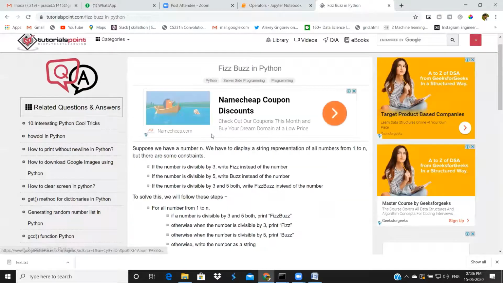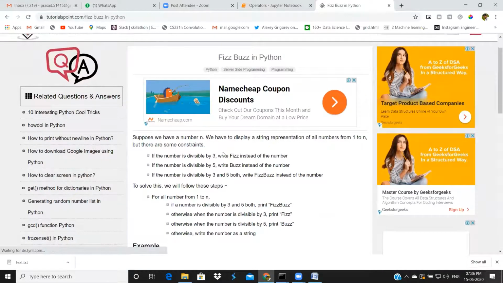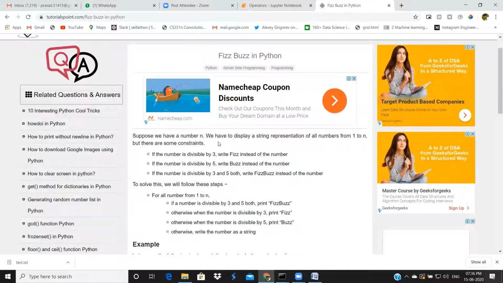Actually, this question will be asked for entry level positions. Suppose you are a fresh college graduate, definitely you may face this question. You have to print numbers from 1 to n. N will be given by a user.